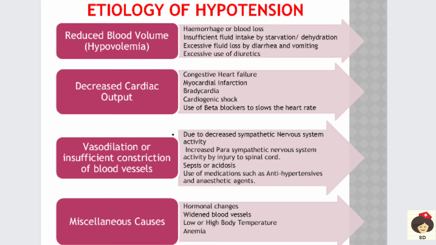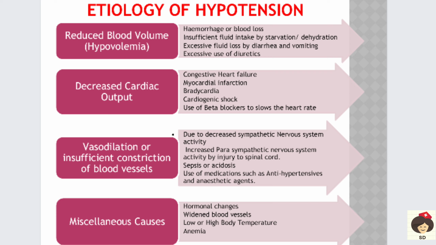And next is sepsis or acidosis. Sepsis is a condition where there is massive infection in the body and the blood is also infected. Okay, so when there is sepsis, the walls of the arteries are getting irritated because of the microorganisms. So again the walls of the artery will get injured and they can go for vasodilation.